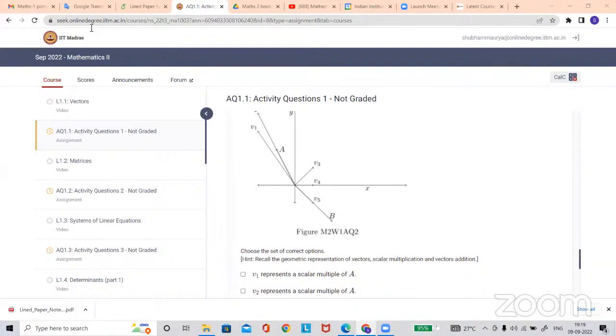Hello. Yeah, hi, sir. Actually, sir, I joined just now. Can I ask a few general questions, sir? I have a doubt in the same question also. But before that, sir, could you please clarify what this scalar multiple is?